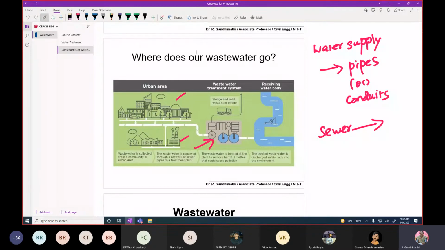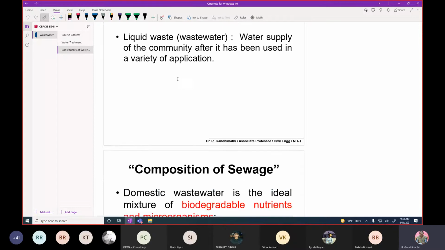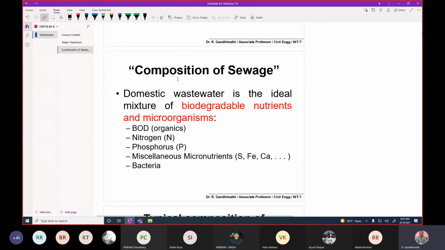Next, here you can see the classification. Liquid waste, we never call that a waste; it is called wastewater. The water after its usage can turn into wastewater. You can see the composition of the wastewater.